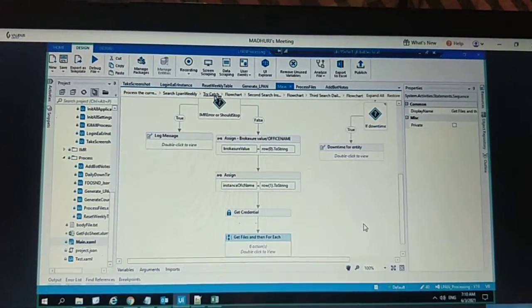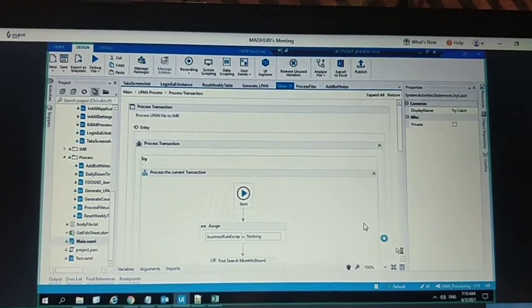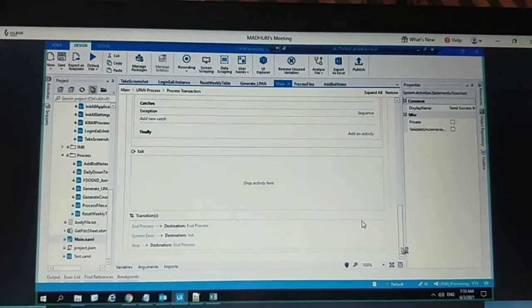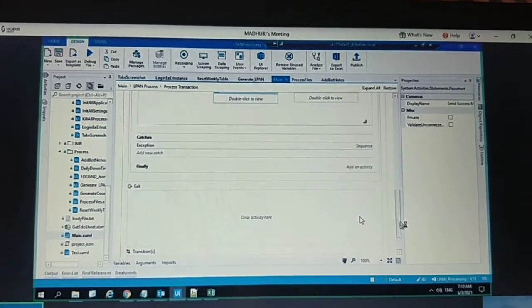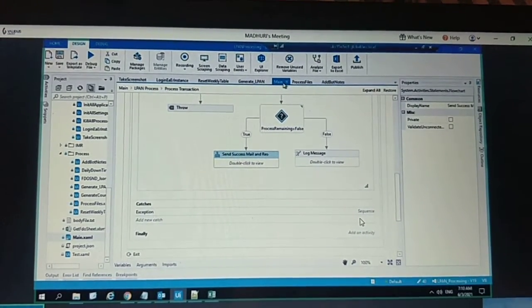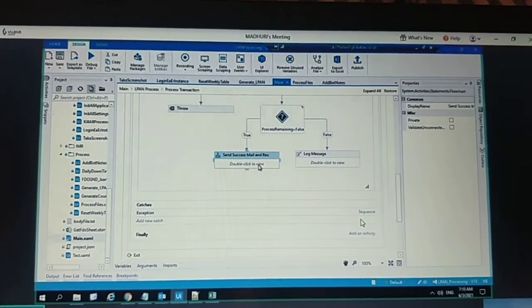I will show you. In your main.xaml, we are sending one success mail. From there you have to apply logic, if any office has contained any unopened list, where I wanted to apply the logic in this code. This is your main.xaml, and here we are sending the success mail.